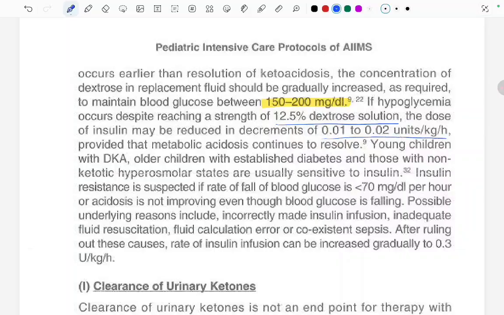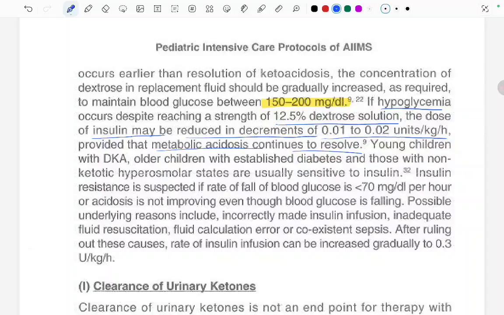Fine. So, to prevent hypoglycemia, we can change the IV fluid to 5% dextrose, 7% dextrose, 10% dextrose, and if there is still hypoglycemia even after reaching a strength of 12.5% dextrose, then we have to think about reducing the insulin dose, in decrements of 0.01 to 0.02 units per kg per hour, provided the metabolic acidosis is still resolving.